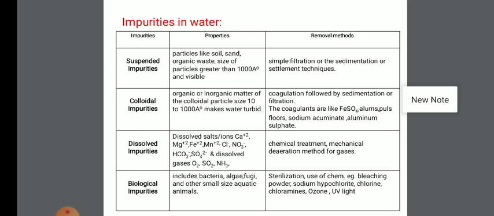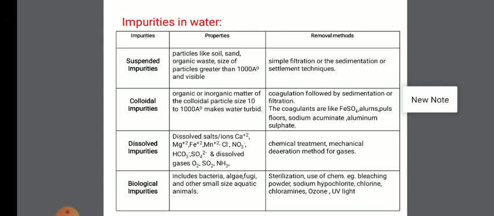Various metals are water soluble. Various gases are water soluble. Organic solids like sugar, alcohol, carboxylic acid, urea, etc. are water soluble. Here we separate organic impurities from the water by oxidation or biochemical oxidation process, whereas inorganic impurities are separated by chemical treatment, and similarly for gaseous impurity removal we use mechanical deaeration.